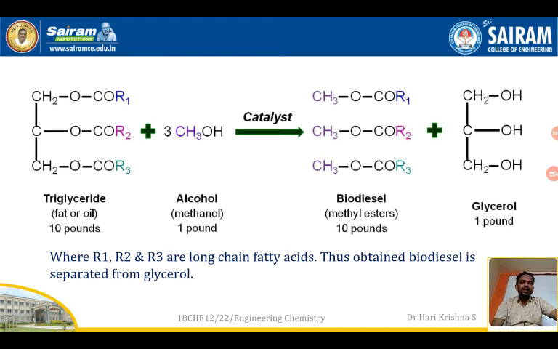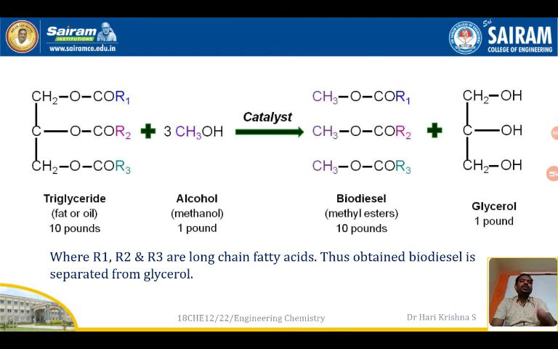So in presence of sodium hydroxide or potassium hydroxide, you can use either one, any base, you're going to heat to 60 degrees Celsius. You're going to take a 10 is to 1 ratio of oil and methanol. We heat in presence of sodium hydroxide, which acts as a catalyst, at 60 degrees Celsius. We get methyl ester. So what is this methyl ester? If we're using methanol, we get fatty acid methyl ester. It is CH3COOR1, CH3COOR2, CH3COOR3.